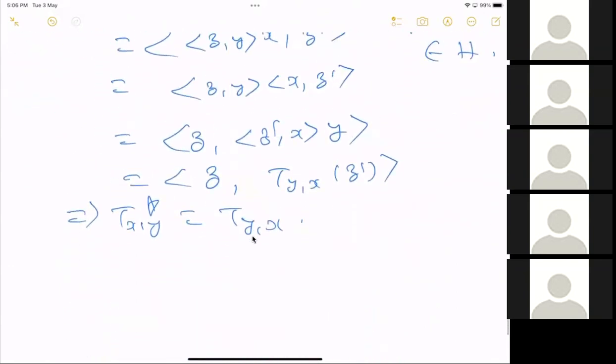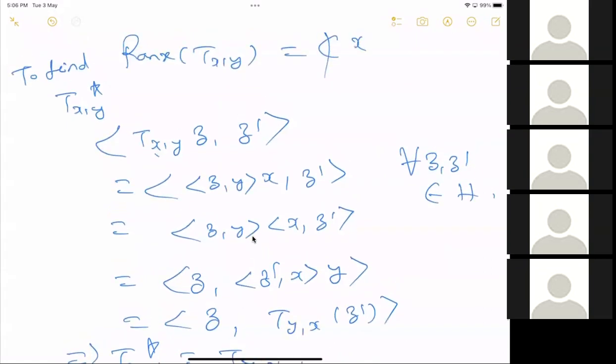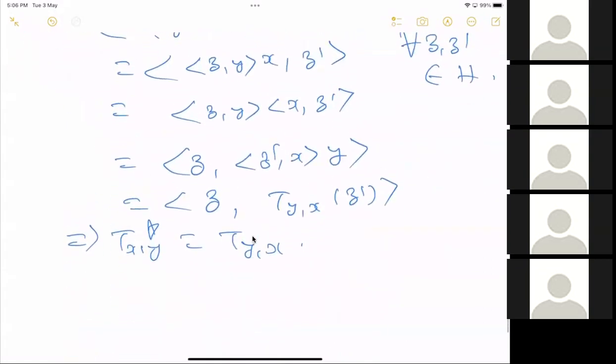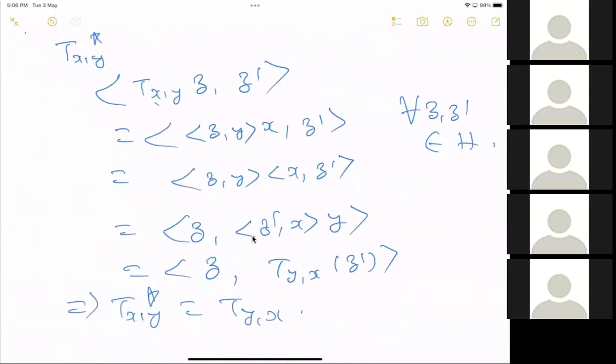This is the problem with the convention mathematicians use: linearity in the first variable and conjugate linearity in the second variable of the inner product. There's a problem with that. Physicists use a different notation, and that is very useful, so I will come to that later. So here I defined the rank one operator T_xy, and I proved that T_xy star is T_yx.